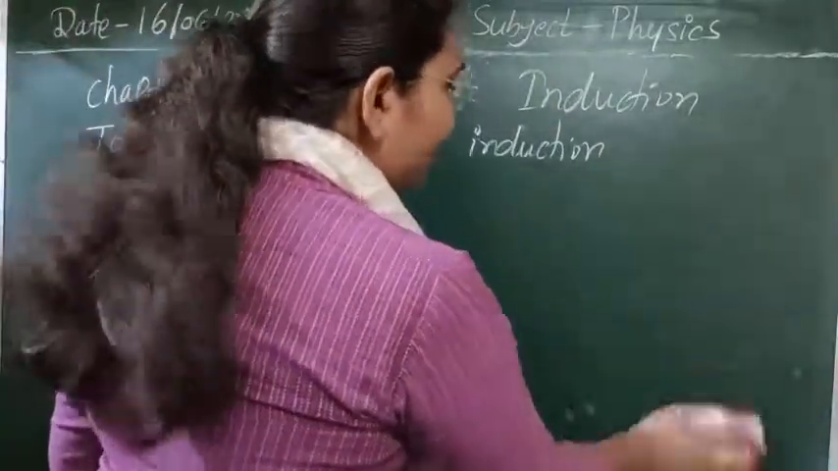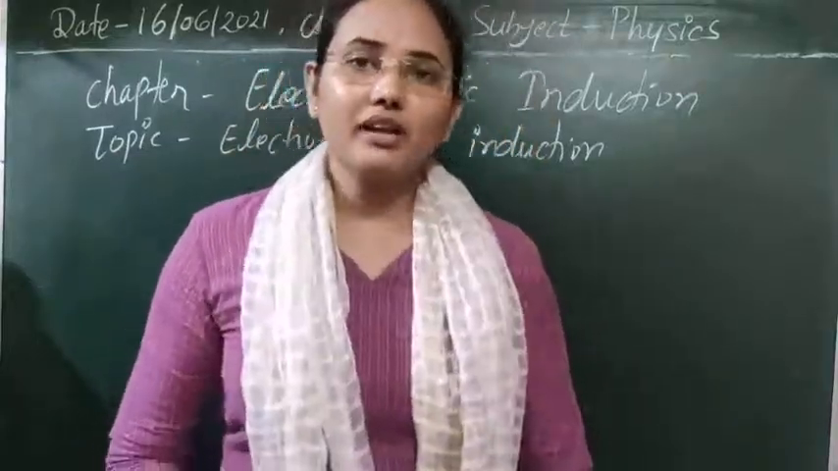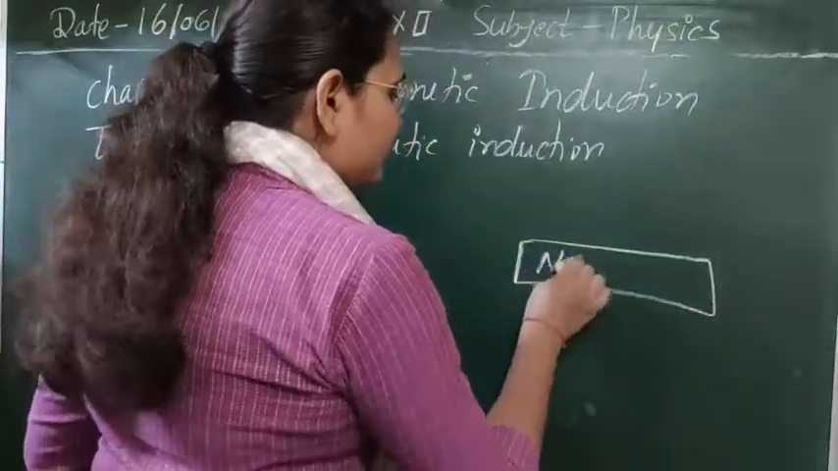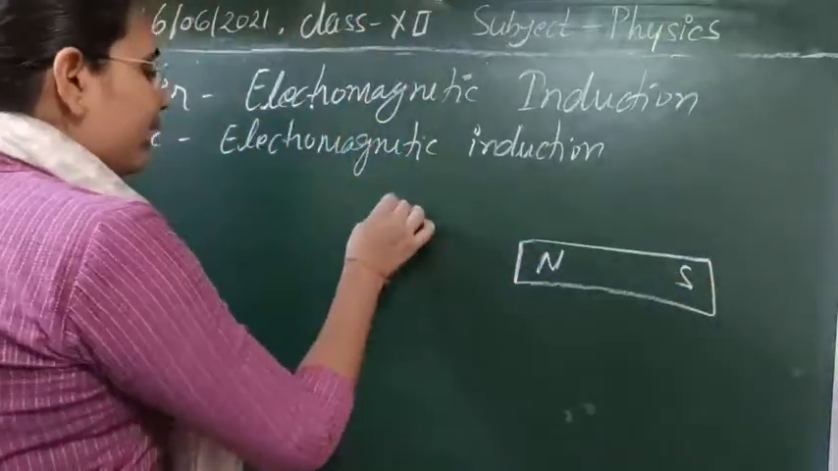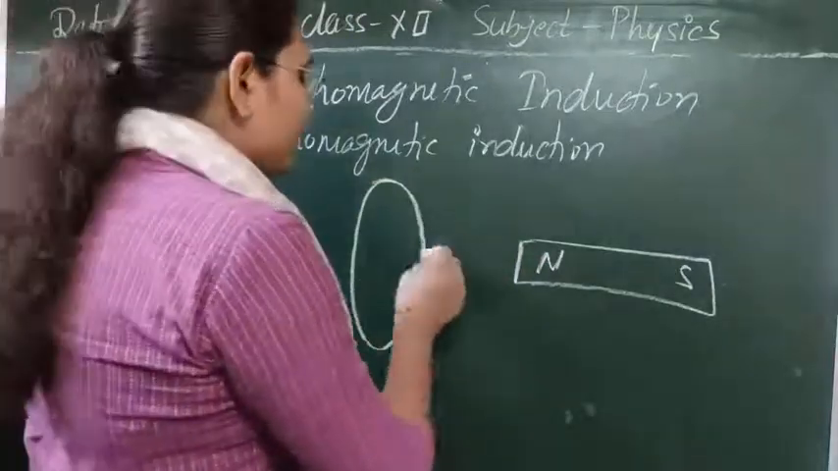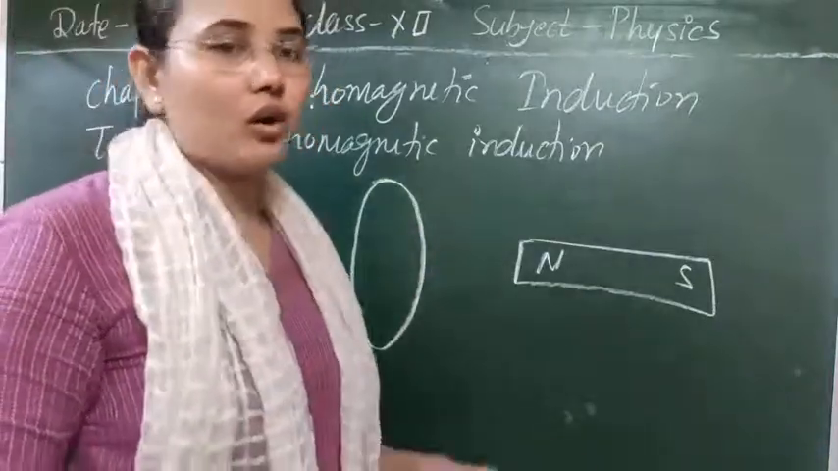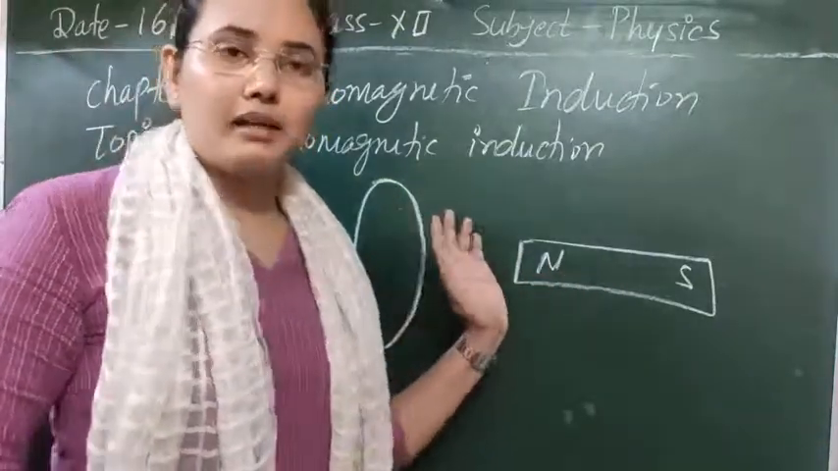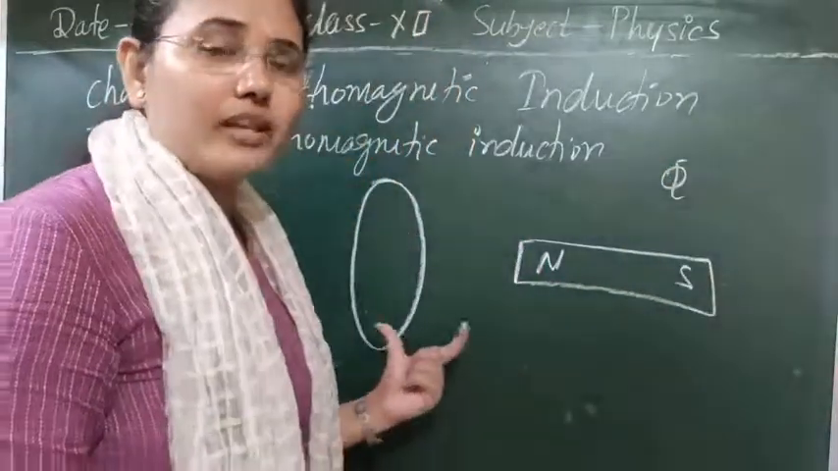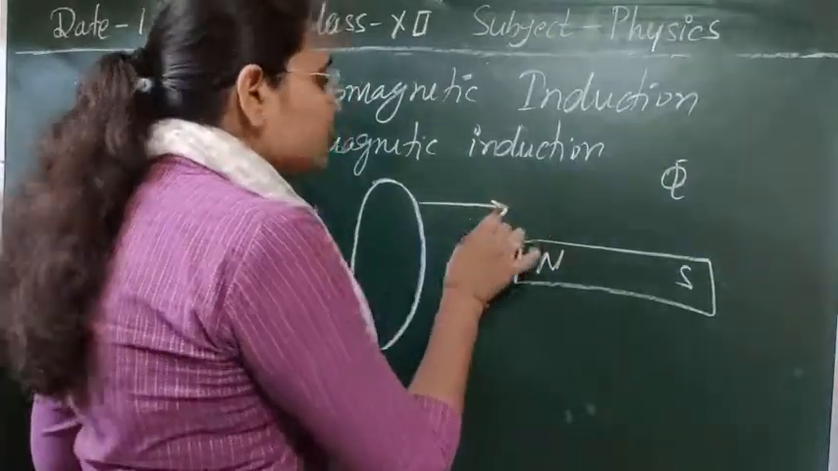Now let's see the second experiment here. In the second experiment, we hold the magnet stationary. Suppose this is the north pole and south pole of the magnet, and now we are moving the loop towards it or away from it. Initially some of the magnetic lines of force will cross the loop due to this magnet, giving some flux phi. Initially these are at rest here. Now we start to move this loop towards the magnet.